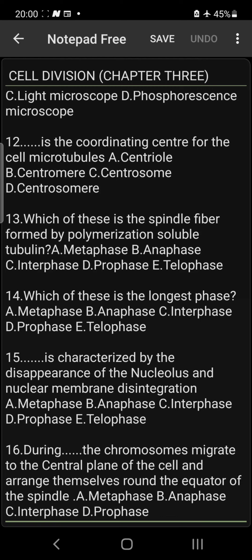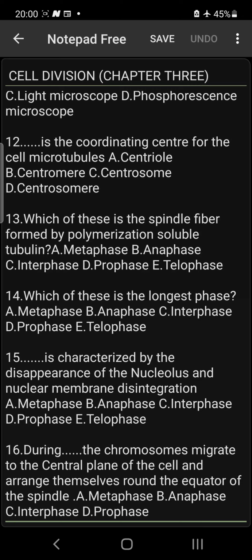Take note of that. Number 16, which happens to be the last one. During dash, the chromosomes migrate to the central plane of the cell and arrange themselves around the equator of the spindle.